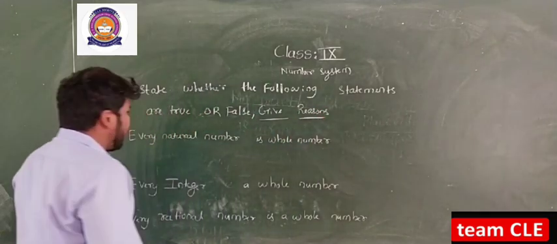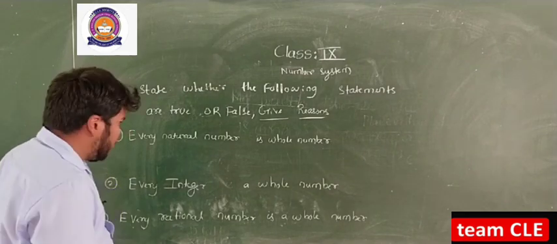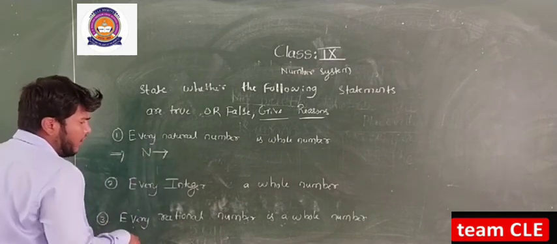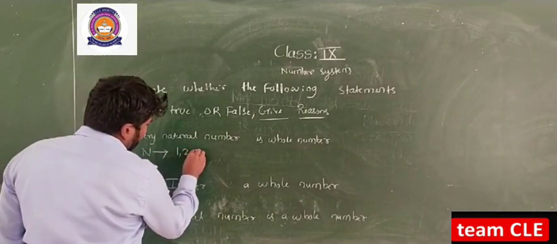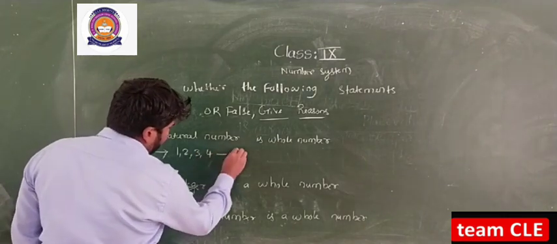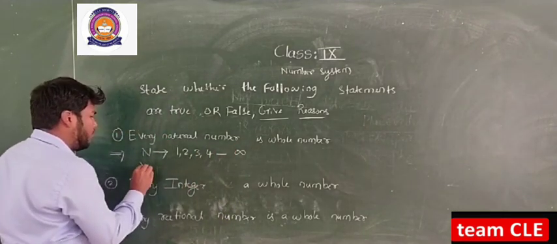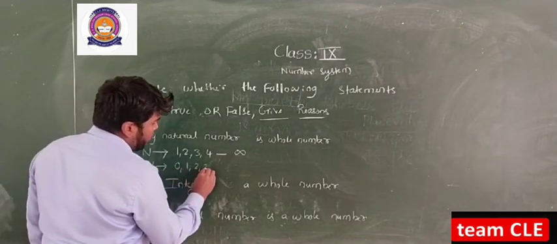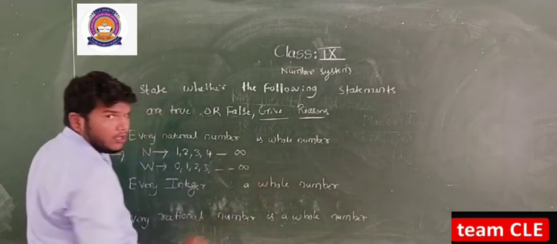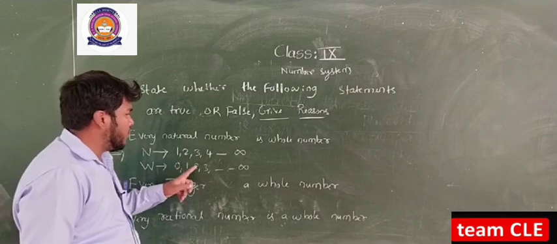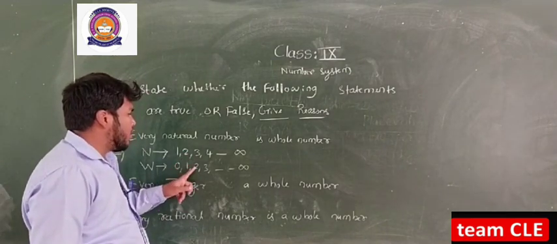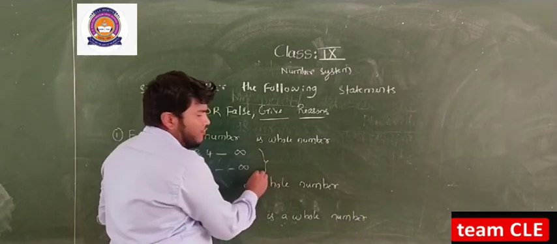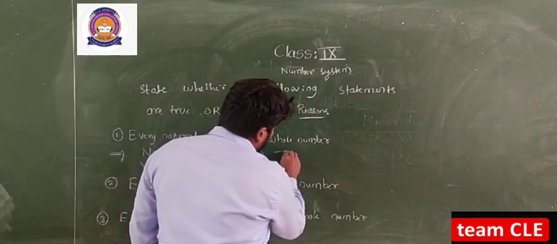See here, every natural number is a whole number. Natural numbers are denoted by N. You start with 1, 2, 3, 4 so on up to infinity, and whole numbers are denoted by W. You start with 0, 1, 2, 3 so on up to infinity. So every natural number is a whole number. The natural numbers are contained in the whole numbers, which means we can say it is true. So every natural number is a whole number. So this is true.